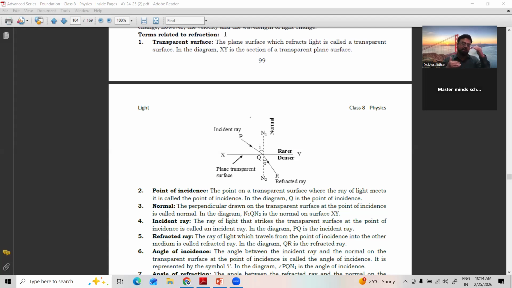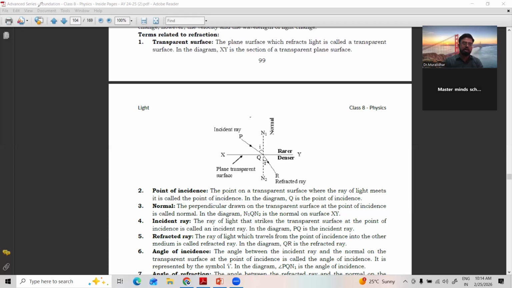If you take air and water, air is a rarer medium compared to water, the denser medium. So whenever a light ray is incident and passes from air to water, due to decrease in velocity, light bends towards the normal. When the same light passes from water to air, it moves away because velocity is increasing.